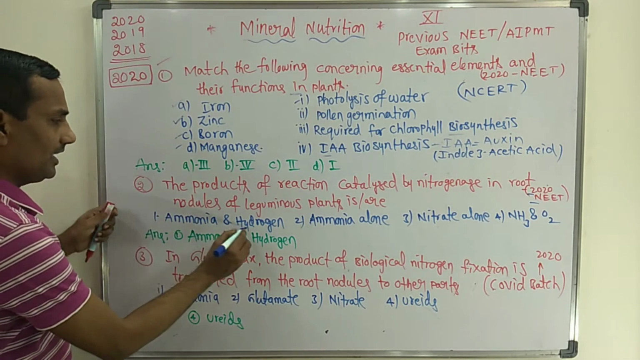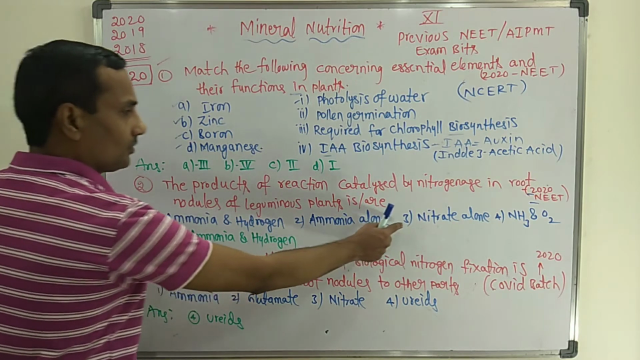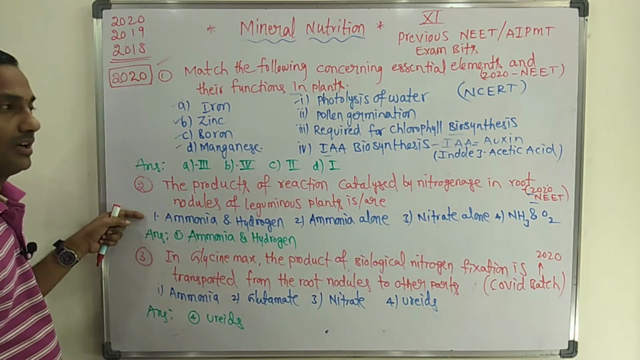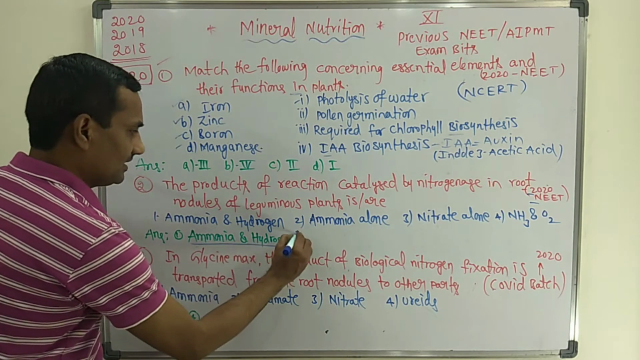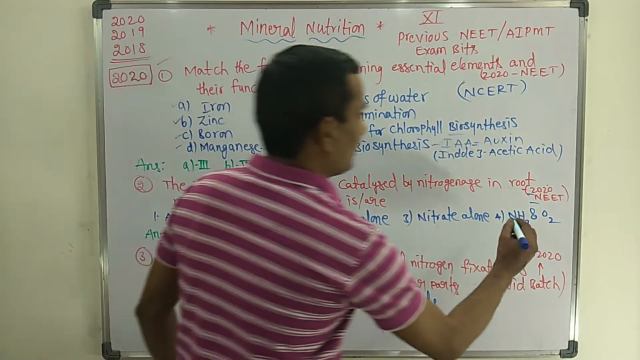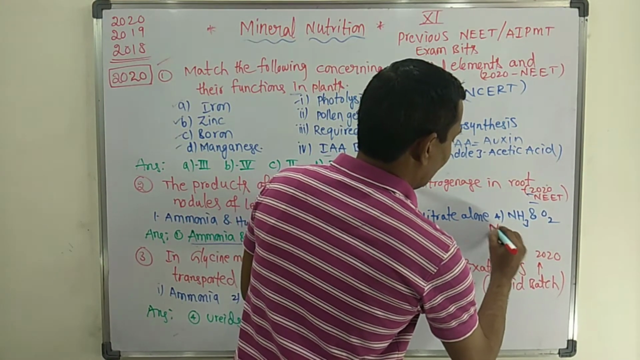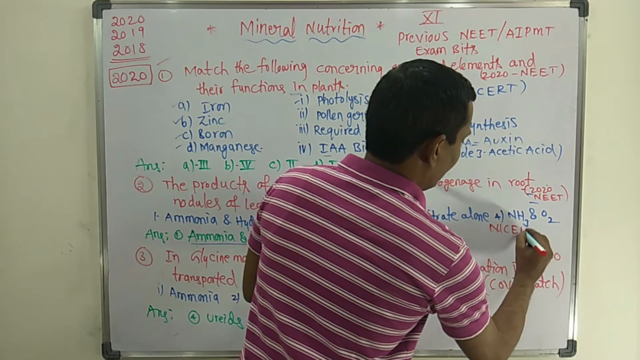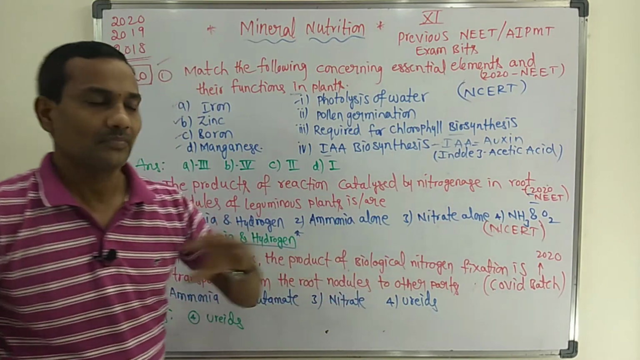In the first option they gave ammonia and hydrogen. Second, ammonia alone. Third, nitrate alone. Fourth, ammonia and oxygen. Ammonia and hydrogen is the answer, and it is directly from the NCERT textbook. So it is a direct statement from NCERT.